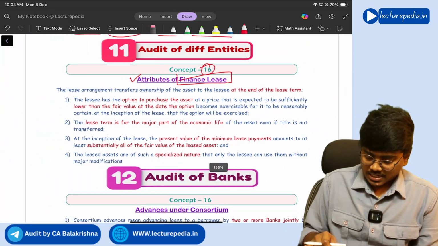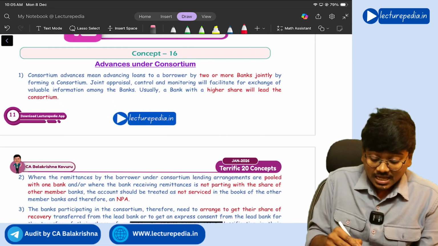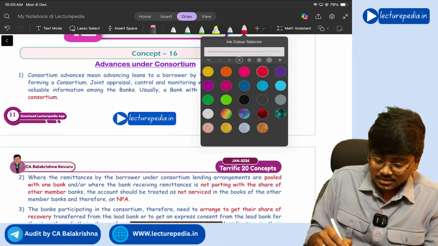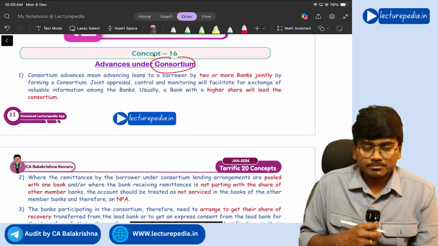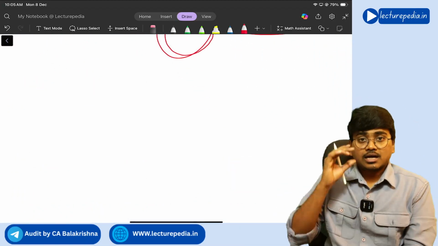So the same four attributes, the four features, you can go through. Next, advances under consortium from bank audit. So what is meant by advances under consortium?